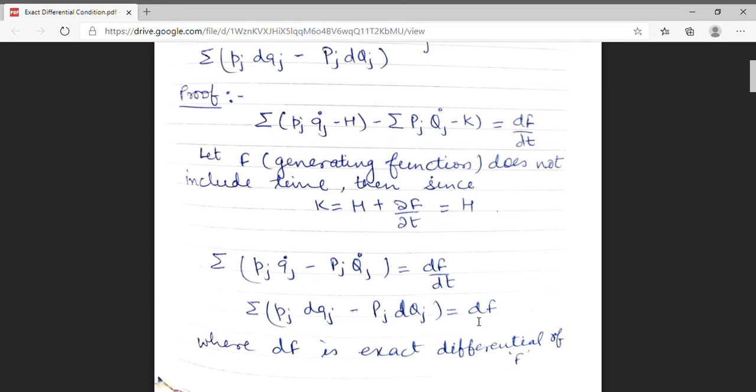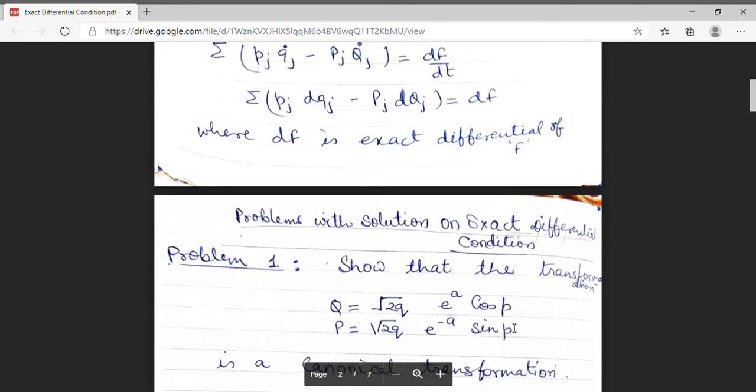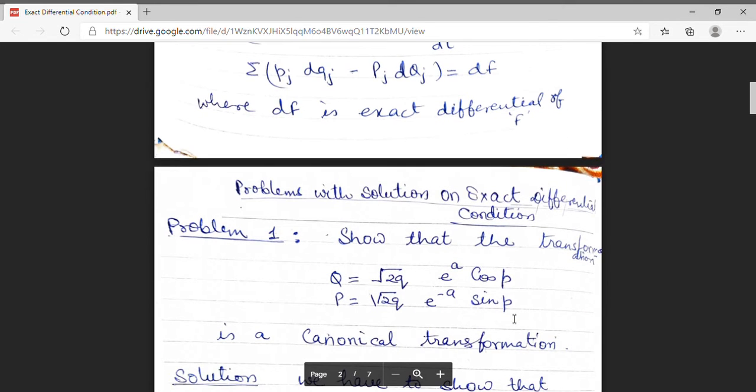Here df is the exact differential of f. So, to prove whether the transformation is canonical, we have to find out the value of this factor and prove that it is an exact differential of a function. So, now I am solving the problems on this exact differential condition.